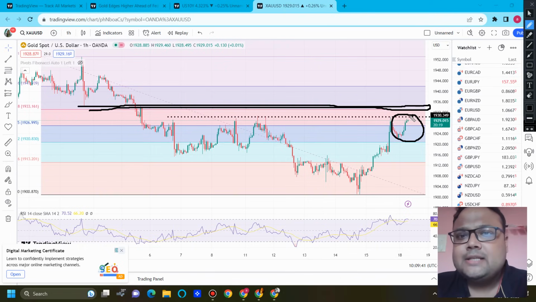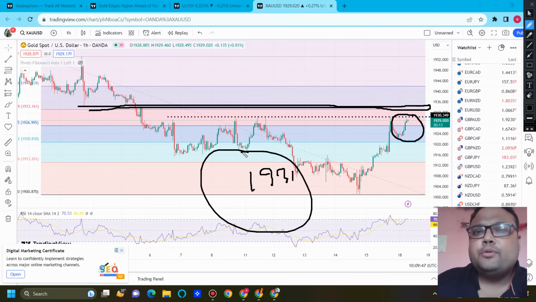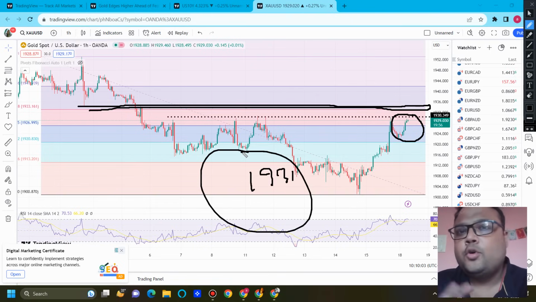If market breaks the level, if market breaks 1931, and if you see the market is very bullish, you can look for a buy position, a quick buy position of 25-30 pips if you want to take the risk. If you have the risk appetite, if you can afford to take the risk, then you can go for a buy if you see the market going up, forming a big green candle, and you can exit around the 1934 level.